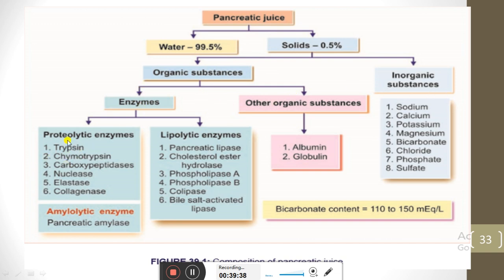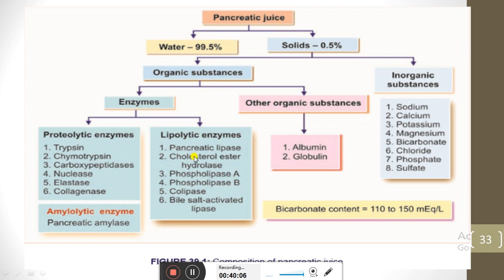The main enzymes are trypsin, pancreatic lipase, and other organic substances, albumin and globulin, which are basically small proteins. Then there are inorganic substances which include sodium, potassium, calcium, magnesium, bicarbonate, chloride, phosphate and sulfate. These are all the composition of the pancreatic juice, and this pancreatic juice will come into the duodenum.